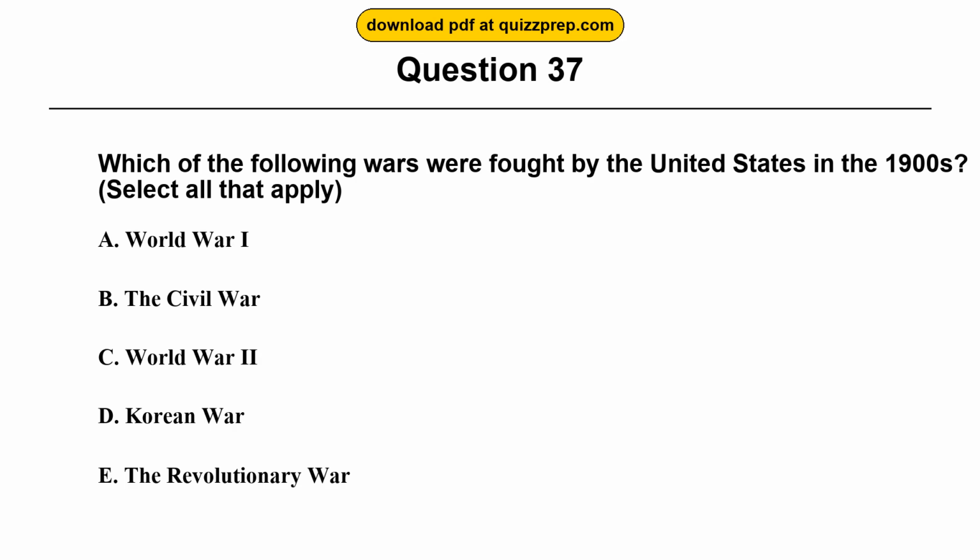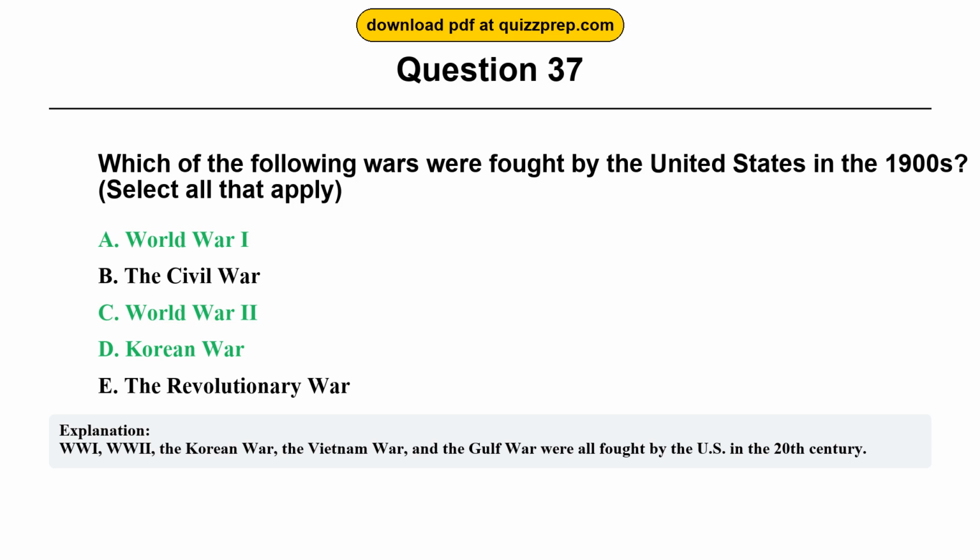Question 37. Which of the following wars were fought by the United States in the 1900s? Option A, World War I. Option B, the Civil War. Option C, World War II. Option D, Korean War. Option E, the Revolutionary War. The correct answers are options A and C and D. World War I, World War II, Korean War.